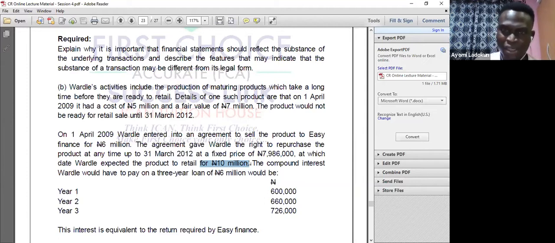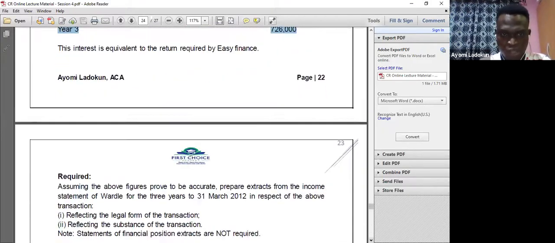So at one point it looks like a sale and repurchase, at another point it looks like a normal sale. A normal sale is the legal form, in which case you will not charge the finance cost. But in reality, it's not a sale because they are going to buy it again and retail it at 10 million, and they give us the interest that was supposed to be paid on that loan. So how do we do that?